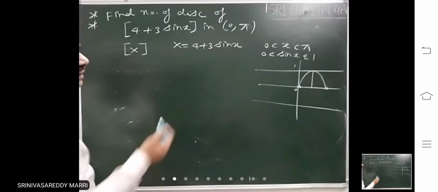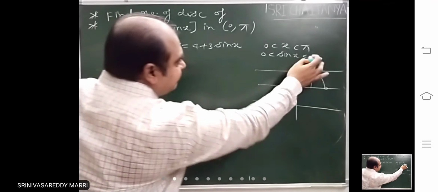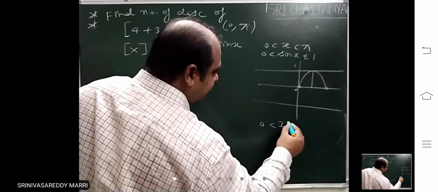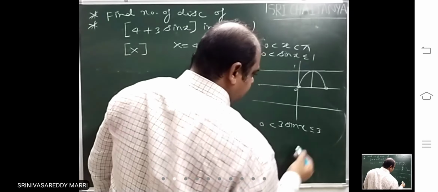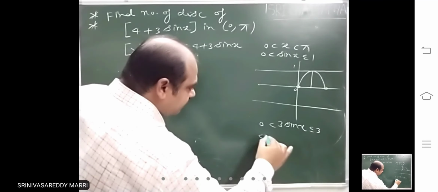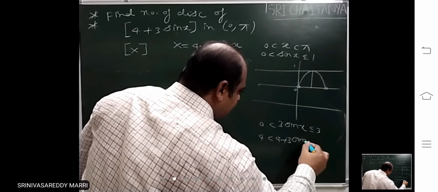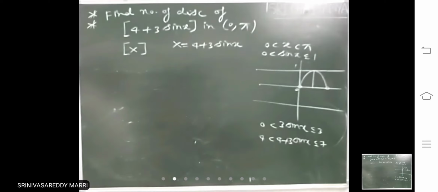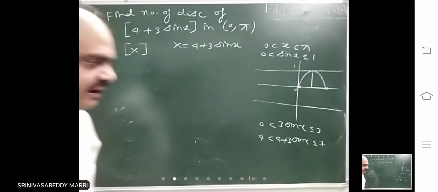What you need is 4 plus 3 sin x. Multiply by 3, now add 4. That means 4 plus 3 sin x lies between 4 and 7.